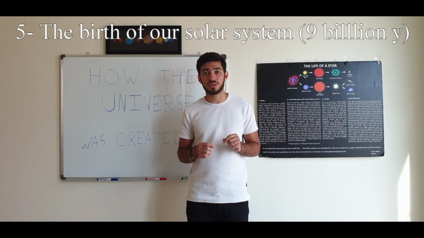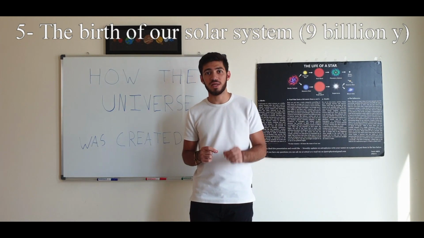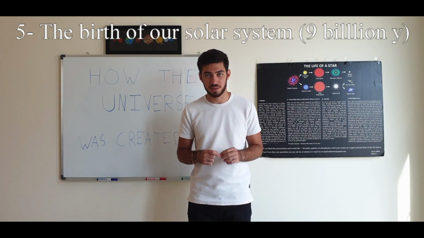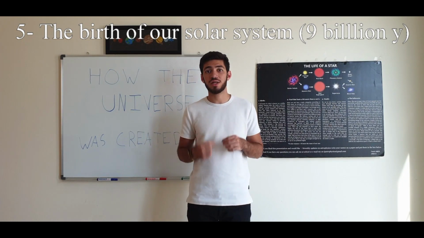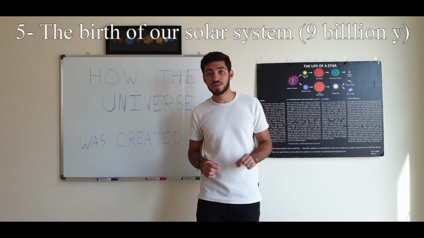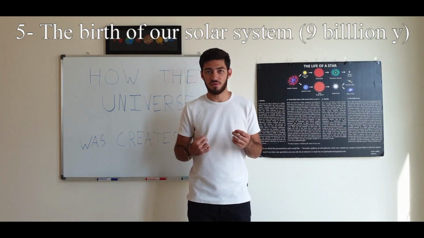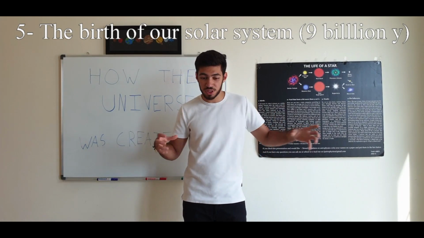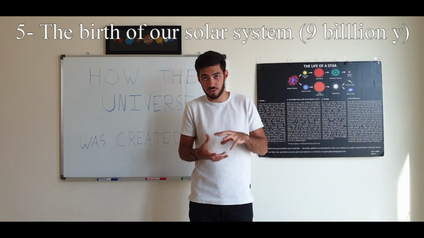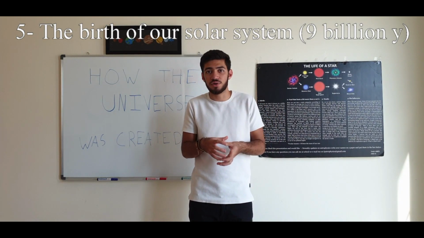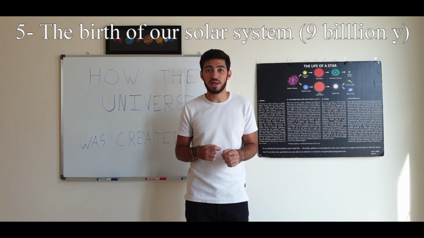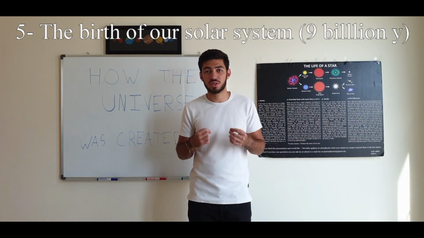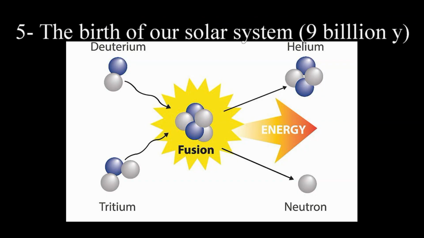Now, our solar system, like many others, was created from an interstellar cloud of dust and gas. This cloud collapsed into itself due to gravity, creating a solar nebula. Now, in that solar nebula, which is a spinning disk of material, gravity kept pushing matter to the center of the solar nebula. And in that center, pressure increased more and more until the pressure was high enough for hydrogen atoms to collide into themselves, creating helium in a process known as nuclear fusion.